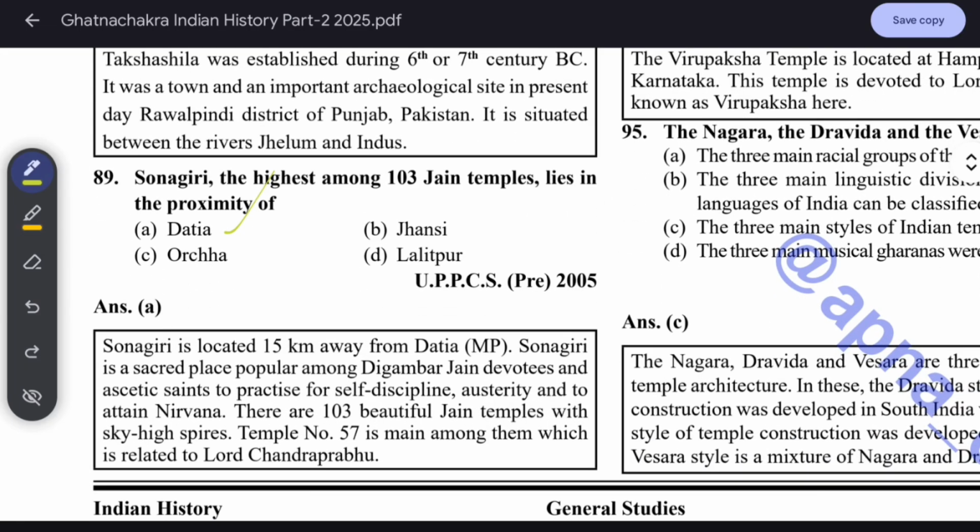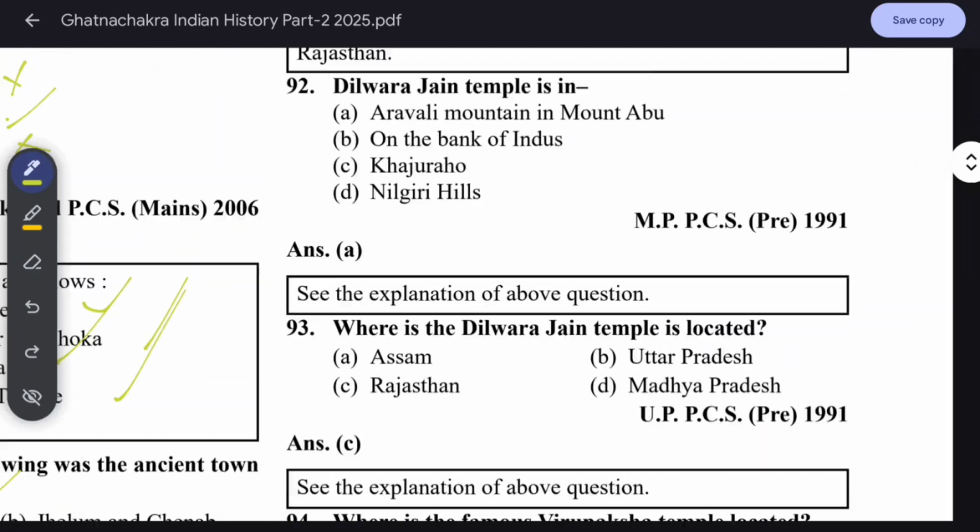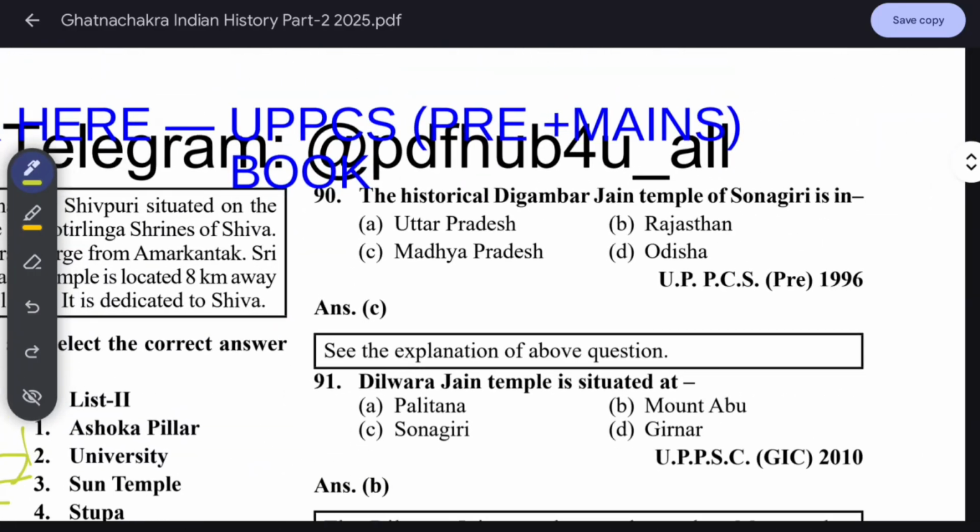Songiri is located 15 km away from Datia, MP. Songiri is a sacred place popular among Digambar Jain devotees and ascetic saints, who practice self-discipline and austerity to attain nirvana. There are 103 beautiful Jain temples with sky-high spires. Temple number 57 is the main one among them, which is related to Lord Chandra Prabhu. The historical Digambar Jain temples of Songiri are in Madhya Pradesh.